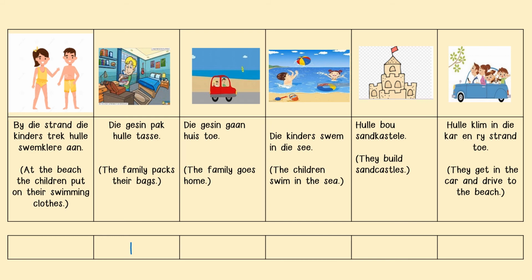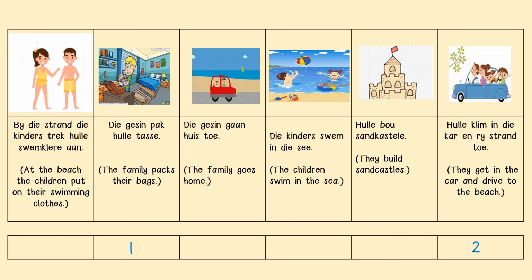Die gesin pak hulle tasse. Baie goed. Dan, wat doen die gesin? Then what did the family do? Die tweede ding was, hulle klim in die kar en ry strand toe. They get in the car and they drive to the beach. That was the second thing that happened in the story.